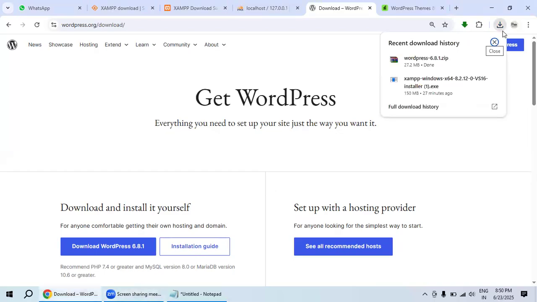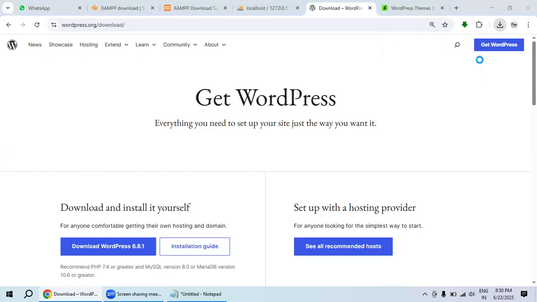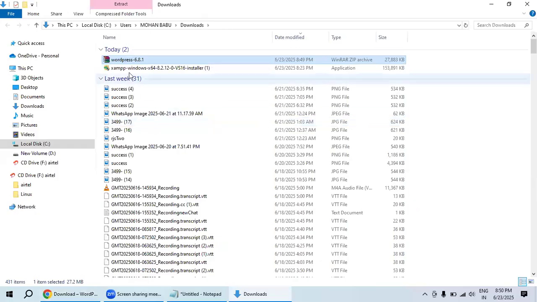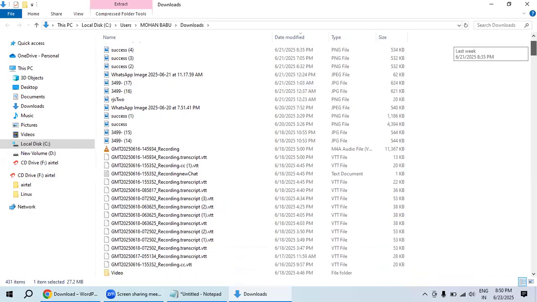Okay, now you could see that the file has been downloaded. Until then, when it will show the icon, just open that one. Until then, please wait, because now it is fully downloaded. Just open that folder, and inside the folder you could see this is the WordPress 6.8.1. Just scroll down over here.